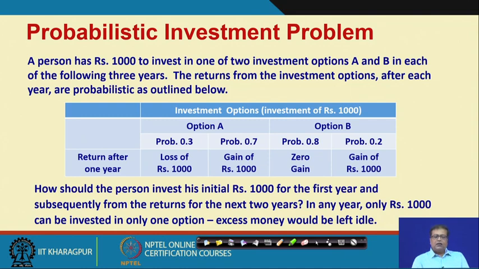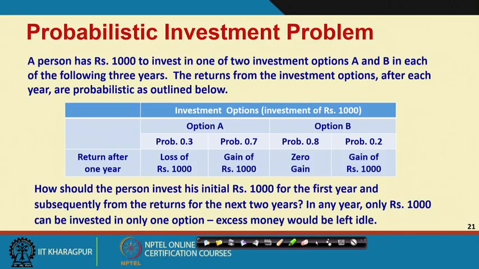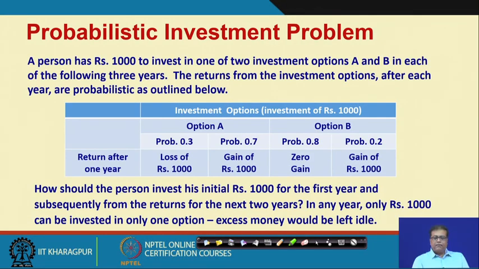Is it all right? There is a second option also. The second option, that is option B, what really happens? You put 1000 rupees, you get back 1000 rupees. So, there is 0 gain, right. The first one is risky, as you can understand, either you lose your money or you gain 1000 rupees. But in the second you do not lose anything, either you do not gain anything, you get back your 1000 rupees, or you gain.